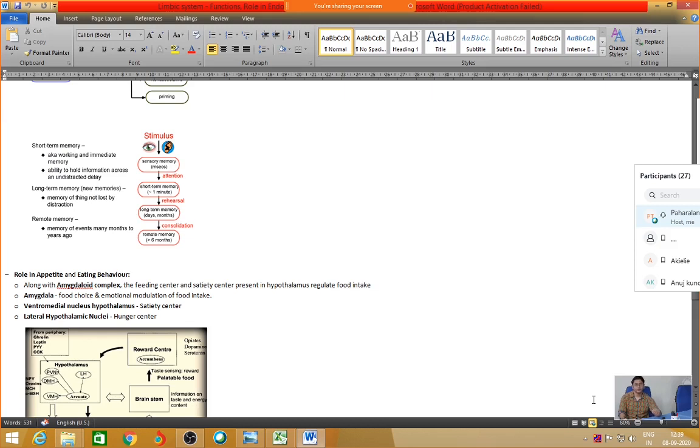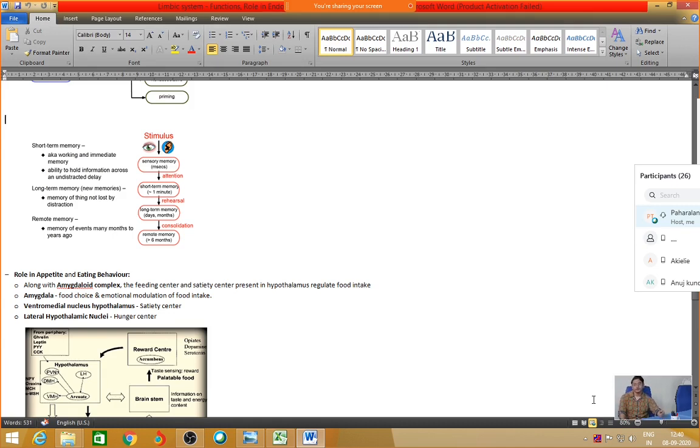Those memories which we think are important for us, we tend to remember for a longer time by repetition and rehearsal. This type of memory is known as long-term memory, which lasts for days to months, subject to repetition and rehearsal. And what is remote memory? Those memories which we can recall even after a duration greater than 6 months. Like, we tend to remember things from our childhood, or maybe a class which I have taught you 6 months back. This type of memory is known as remote memory.